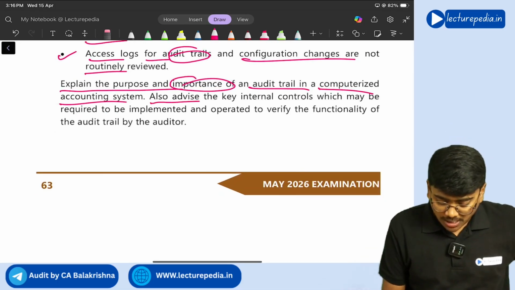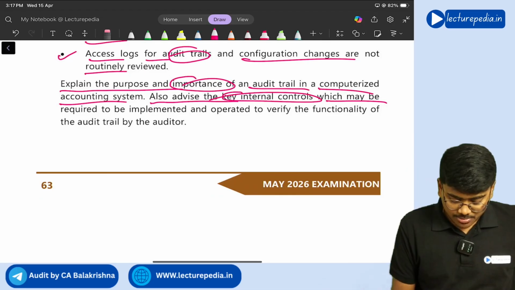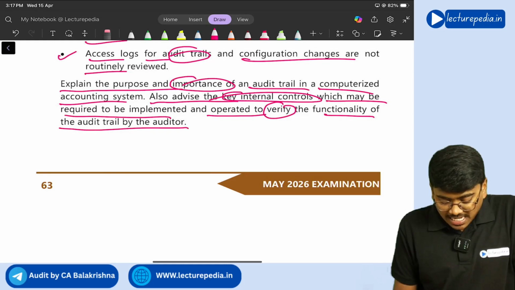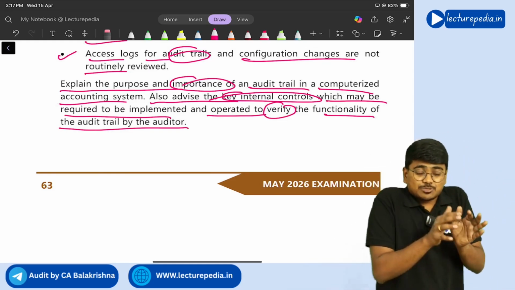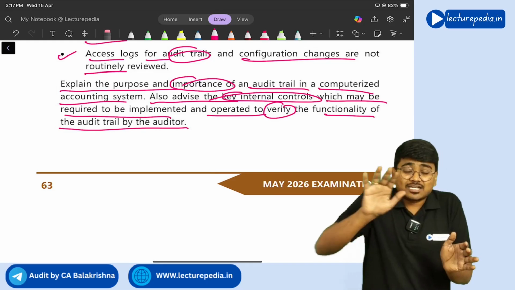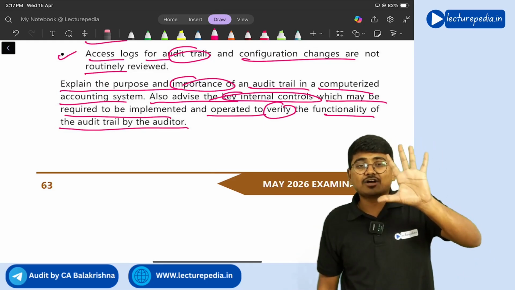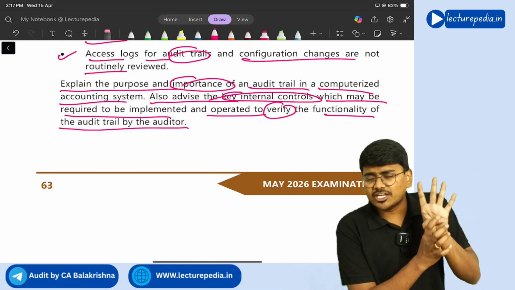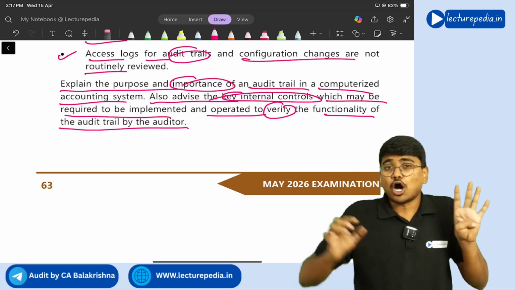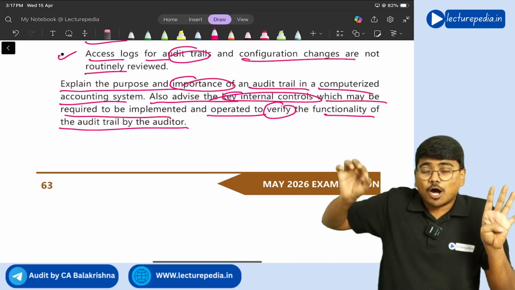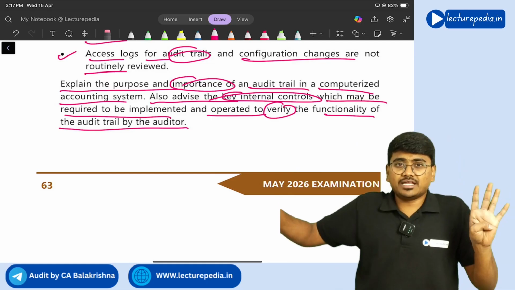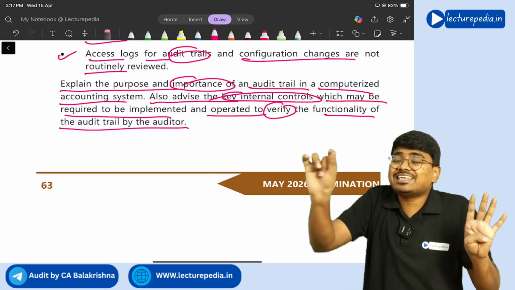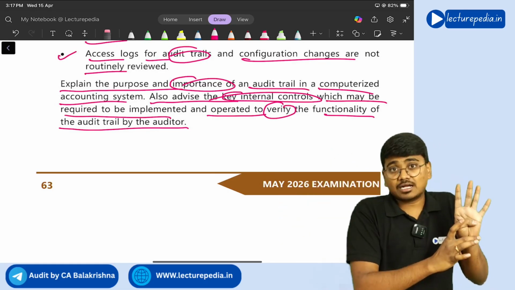And also advise the key internal controls which may be required to be implemented and operated to verify functionality of audit trail by the auditor. So with respect to this audit trail, what controls should be there? Basically, there should be 5 controls with respect to audit trail. What are those 5 controls? First, there should be controls to ensure that audit trail feature is operating effectively throughout the period. That is, it should be ensured that audit trail feature is not deactivated.